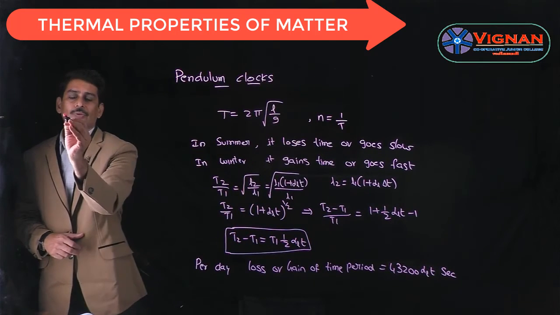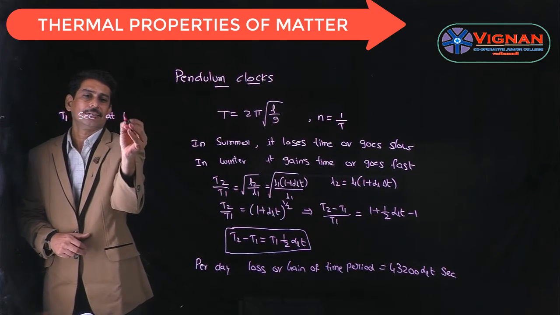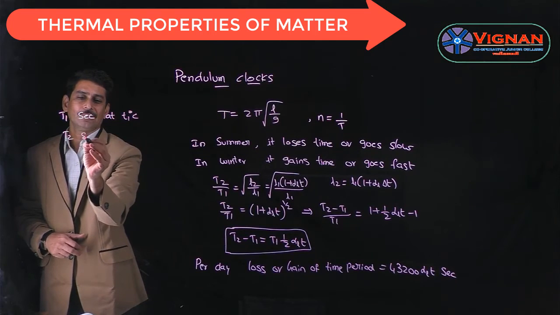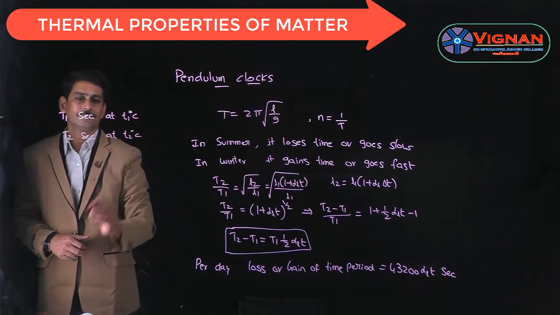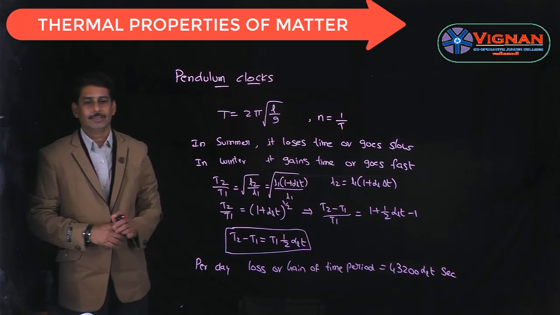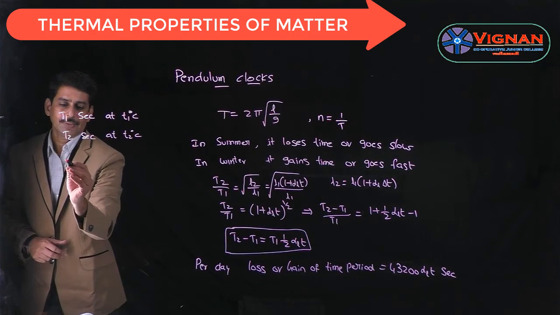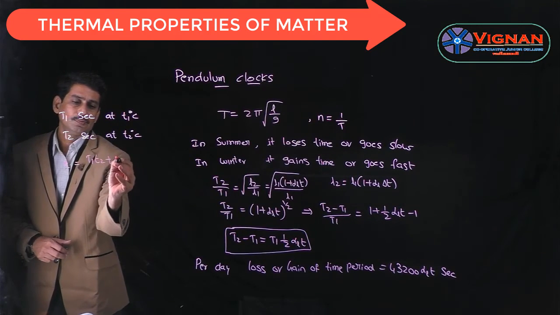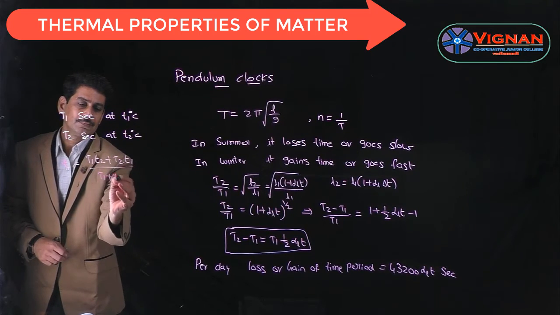The clock loses T1 seconds at a temperature of T1 degrees centigrade, and it gains the time period of T2 seconds at a temperature of T2 degrees centigrade. Now, if the pendulum gives the correct time at T degrees centigrade, then the temperature is given as T is equal to T1 T2 plus T2 T1 by T1 plus T2.